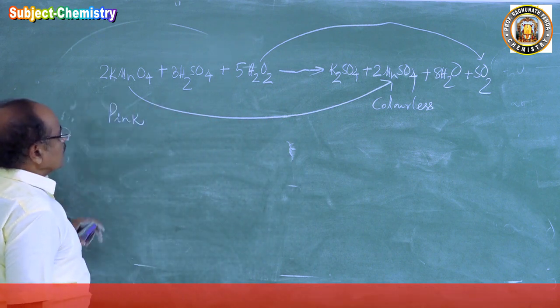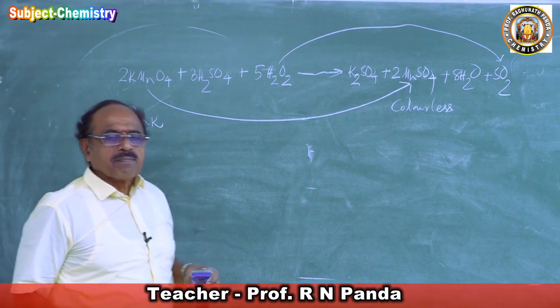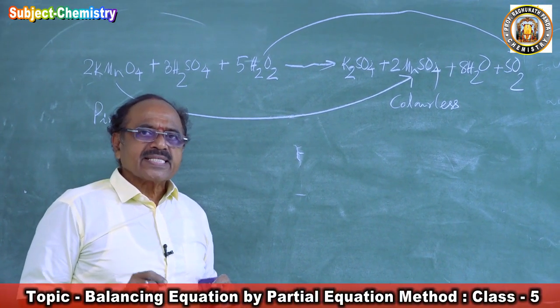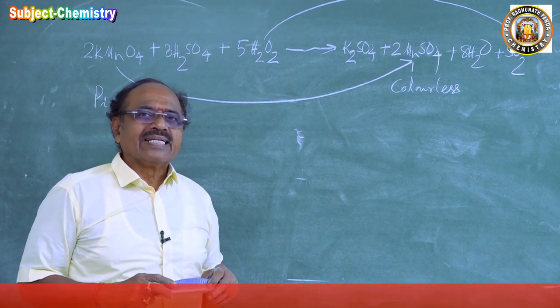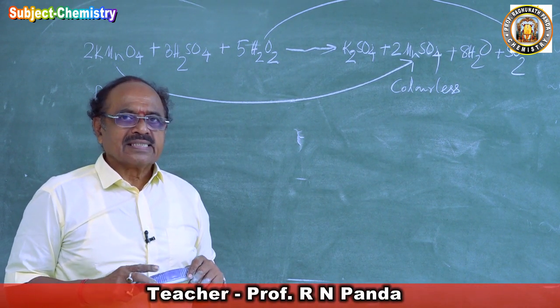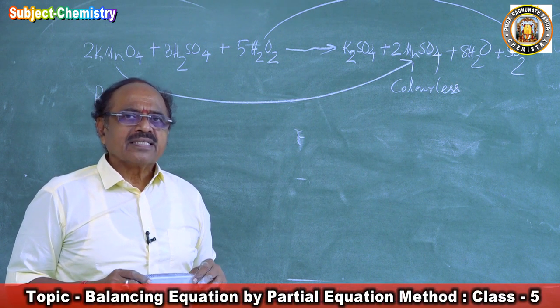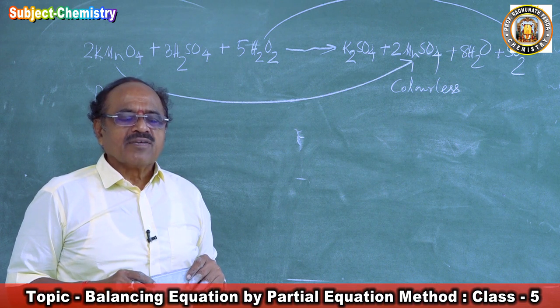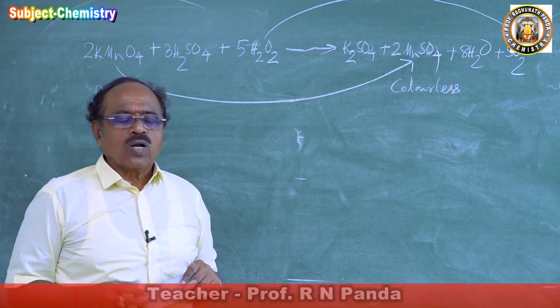Because in potassium permanganate, I told you while teaching you valency, manganese is placed in the d block of the periodic table, and manganese is a transition element. Transition elements exhibit variable valency states. That variable valency state is also called oxidation number.